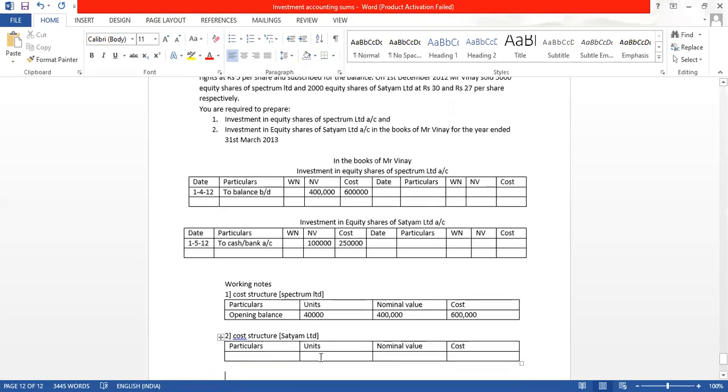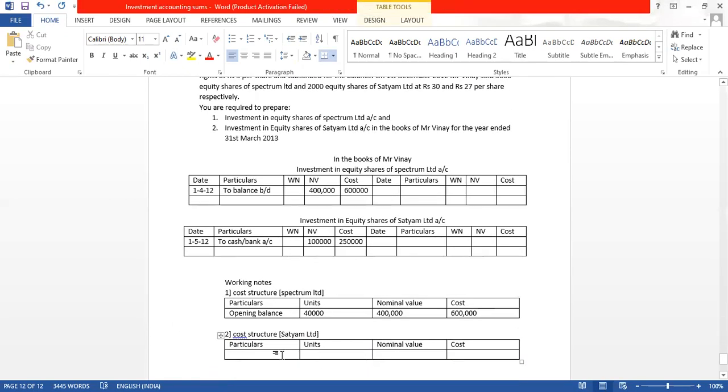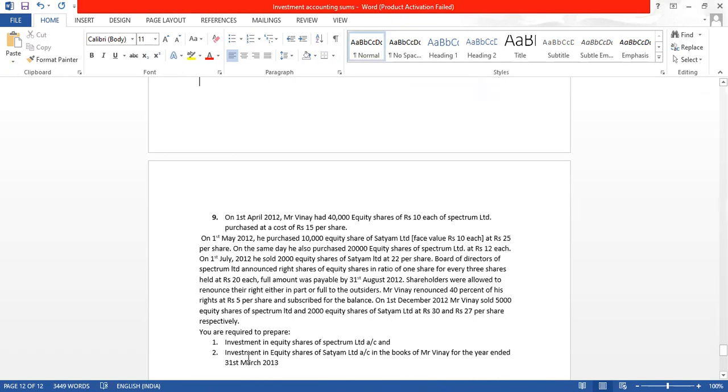So whenever we purchase, we have to also record it in the cost structure. Let us record it in the cost structure. Purchase. Here there is no opening balance. First entry is of purchase. So 1 lakh is the nominal value, 10,000 into 10. And 10,000 into 25 is the cost, because Vinay purchased 10,000 equity shares of Satyam Limited for 25 rupees per share.